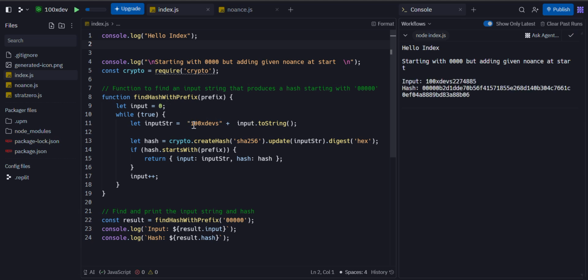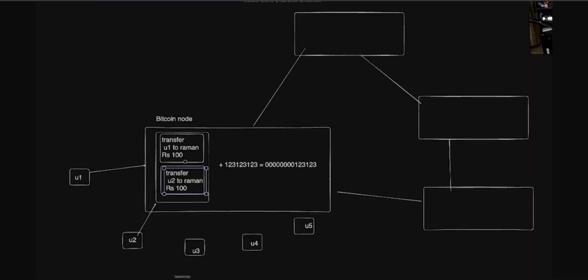So here is the starting input, 100x dev, and we have to find the hash for this 100x devs that starts with 4 or 5 zeros. This is the thing said by the founder of Bitcoin, and they thought it would be better to increase the computational power or capacity. To increase the difficulty they can increase the number of zeros, and this puzzle becomes more and more complex. Let's see how a basic blockchain works.